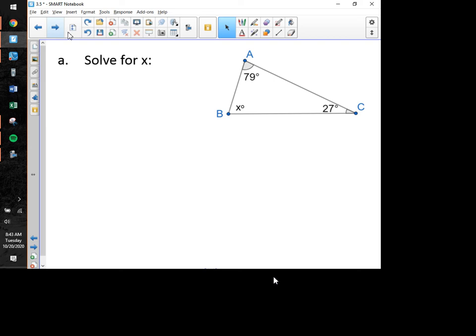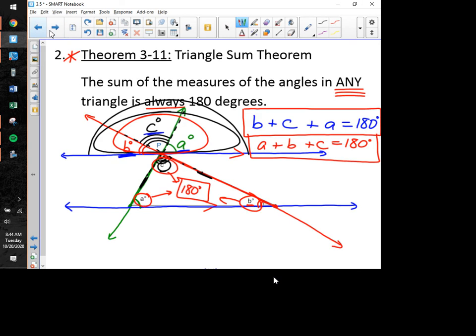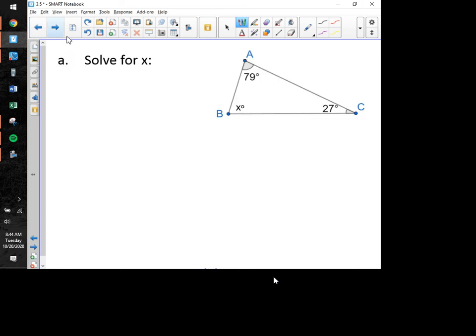So what do we have, guys? We have ourselves a triangle, and two of the three angle measures have been given to us. We're supposed to come up with the third one. We're supposed to solve for x in this problem. So what are we going to do? We are going to use the triangle sum theorem that says the sum of the measures of the angles in any triangle is always 180 degrees. So we're going to add up our three angles. I always like to start with the variable. One of my angles is x degrees, another angle is 27 degrees, and a third angle is 79 degrees.